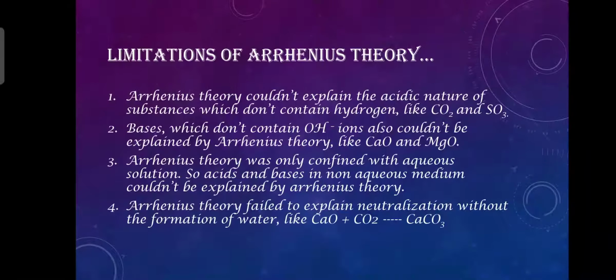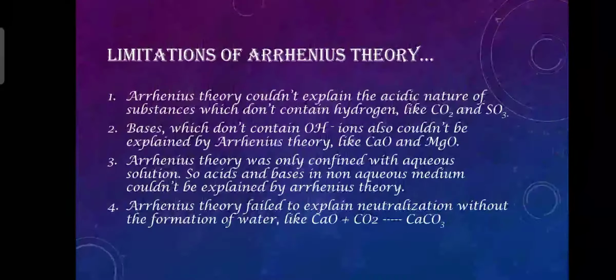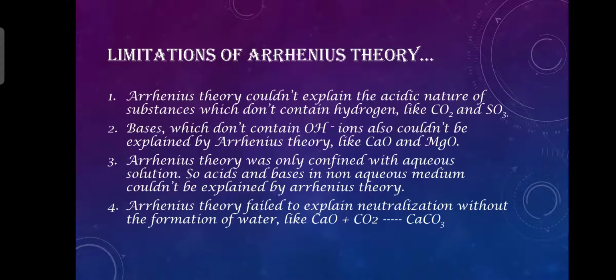And Arrhenius' theory failed to explain neutralization without the formation of water, like CaO when it reacts with CO2 and forms CaCO3. Can you guess what kind of chemical reaction that is? It is a combination reaction.